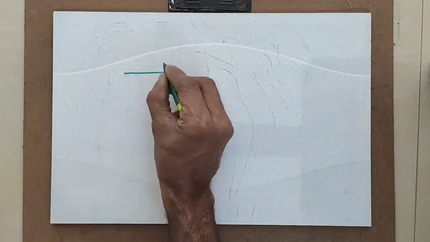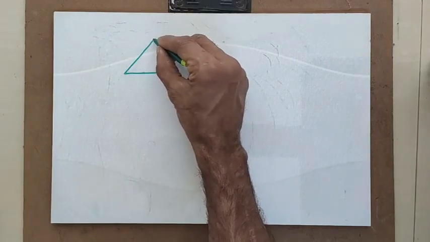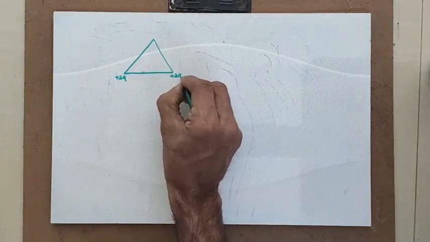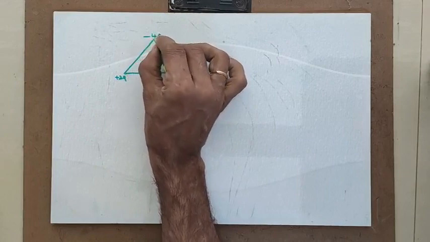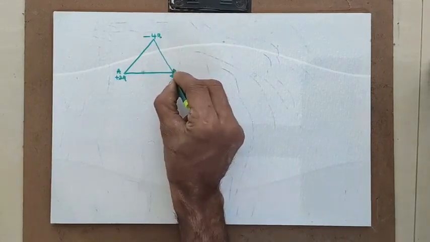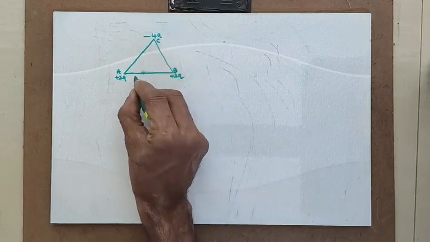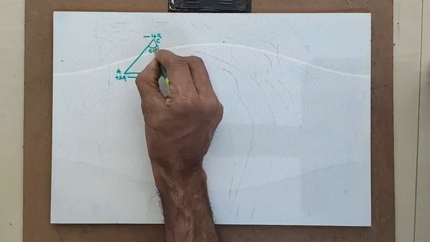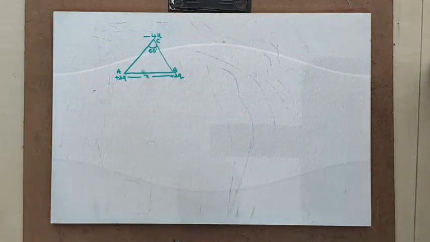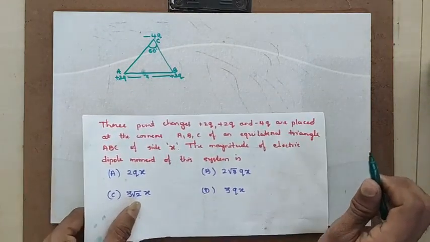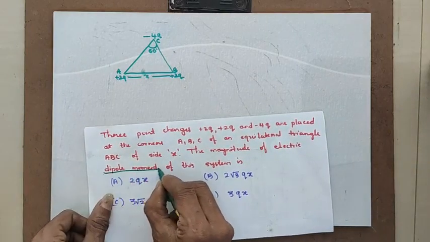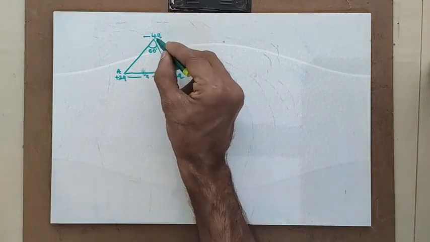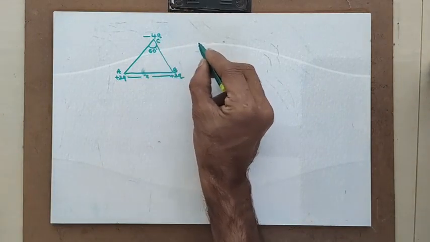There is an equilateral triangle, with plus 2q, plus 2q and minus 4q placed at A, B and C. This is equilateral, each angle is 60 degrees. Now I have to find the dipole moment of this system. But here 2q is there, here minus 4q is there. It is not forming any dipole.